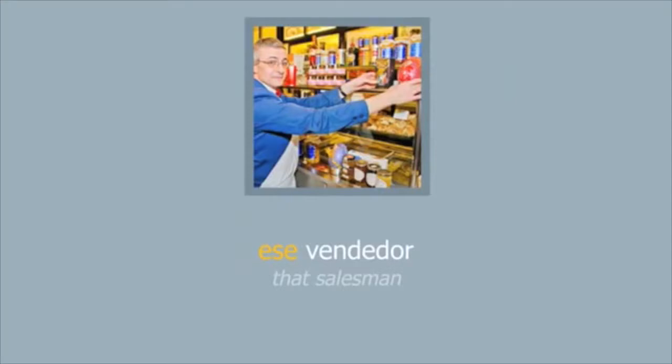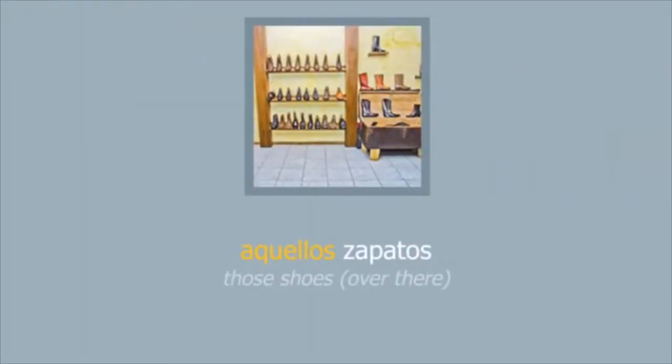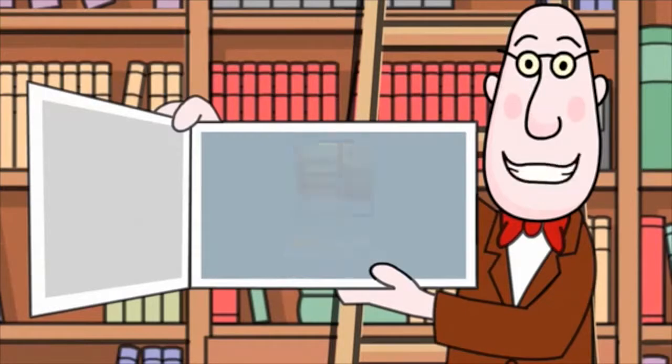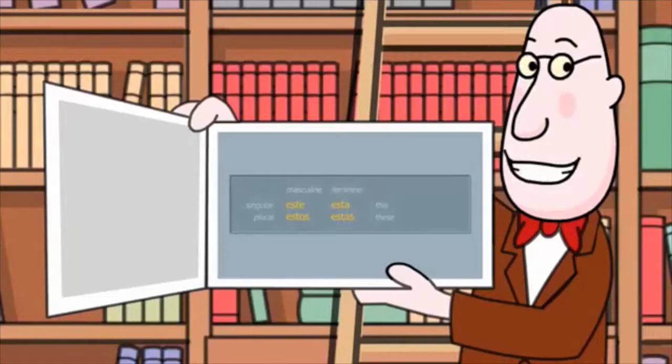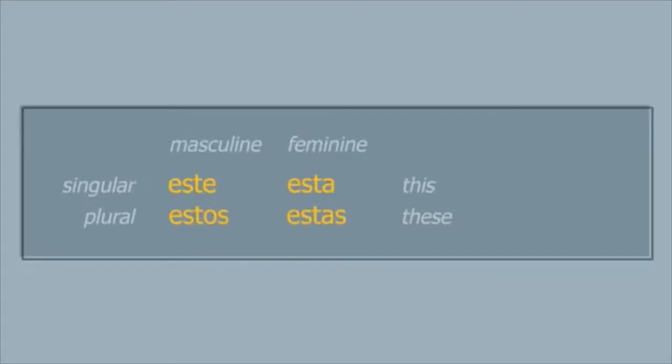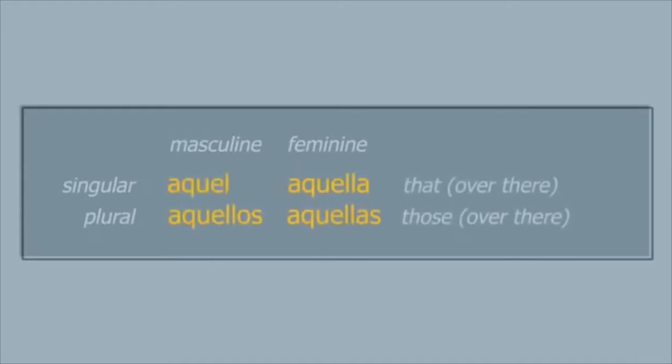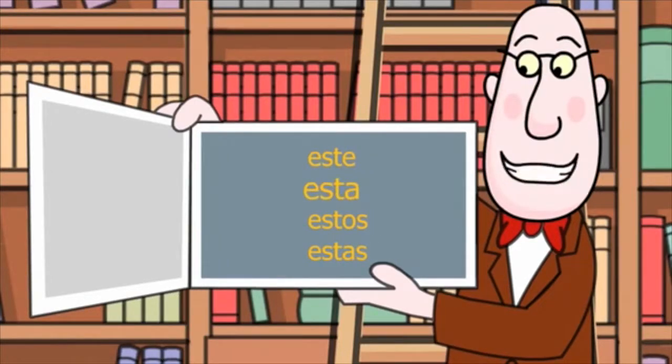Ese vendedor. Aquellos zapatos. Let's take a look at the three sets of demonstrative adjectives first, and then we'll talk about when to use each one. Este, esta, estos, estas. Ese, esa, esos, esas. Aquel, aquella, aquellos, aquellas.